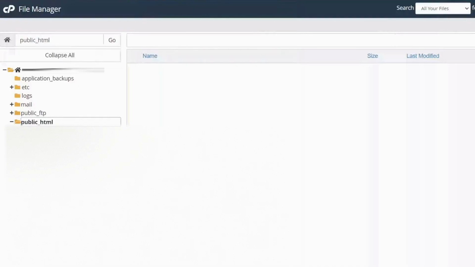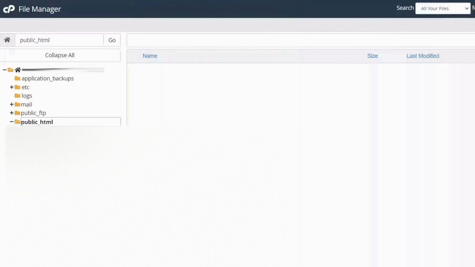In the File Manager you will see various folders. The main folder where you need to upload your website files is usually called public HTML. If you're using WordPress, you want to replace it with your custom website. Make sure the public HTML folder is clear of unnecessary files or WordPress installations and ensure your website files are ready